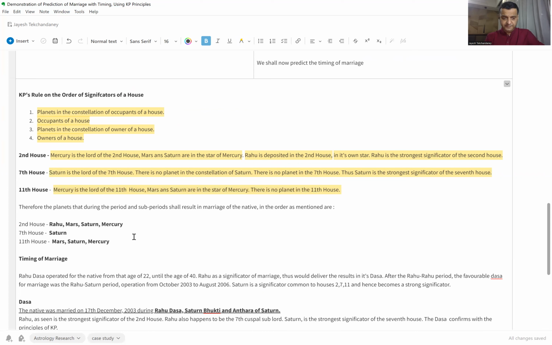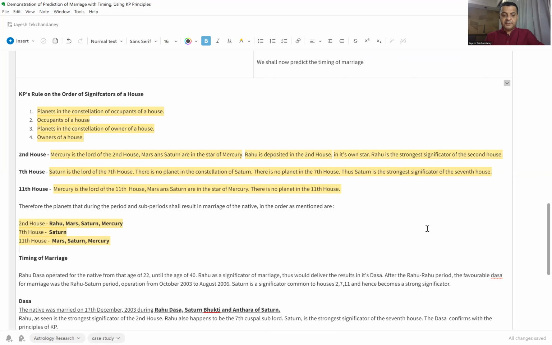So for the sake of clarity, the significators of the second house are Rahu, Mars, Saturn, Mercury. The significator of the seventh house is Saturn. The significators of the 11th house are Mars, Saturn, Mercury. These are the planets which signify marriage, and we will see how they play their part in the marriage of the native.